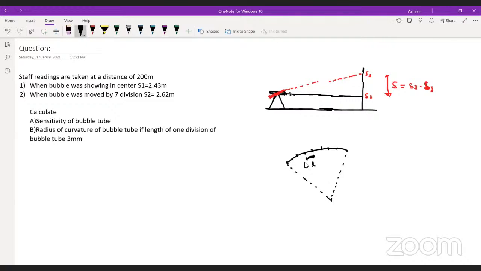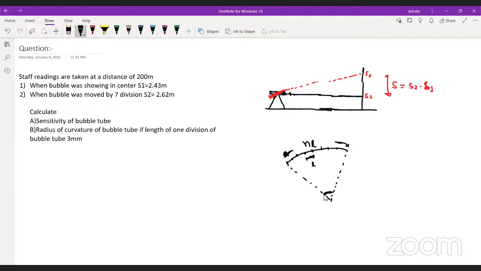So to get the reading of S2, you have to move n divisions, so you have to travel a distance of nl. Yes or no? If you move n divisions, you have covered nl distance, the length of the arc.